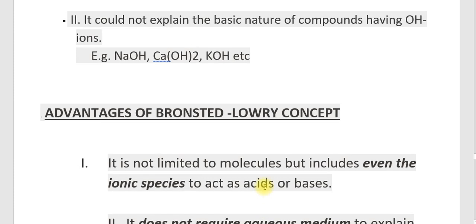So that is all about the Bronsted-Lowry concept. I think it's clear for you. If you have any doubt, you can contact.